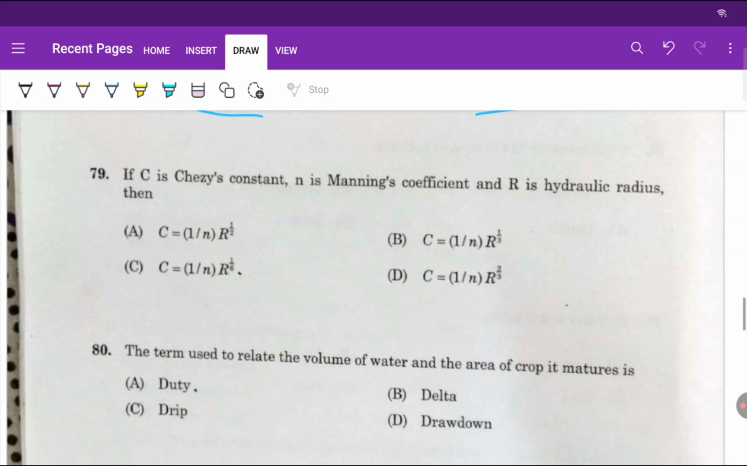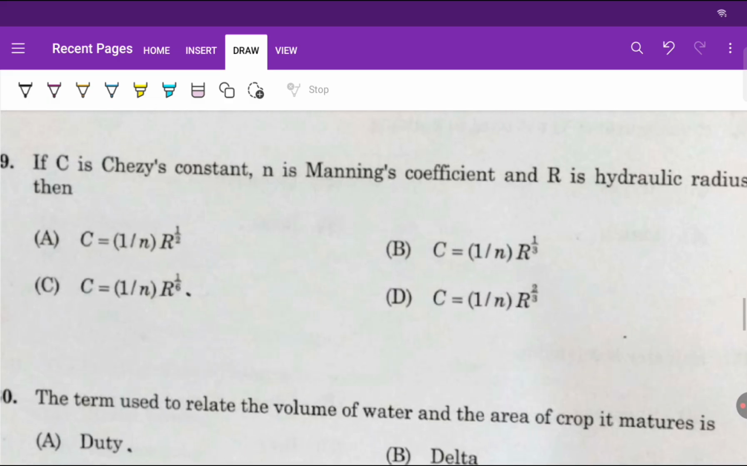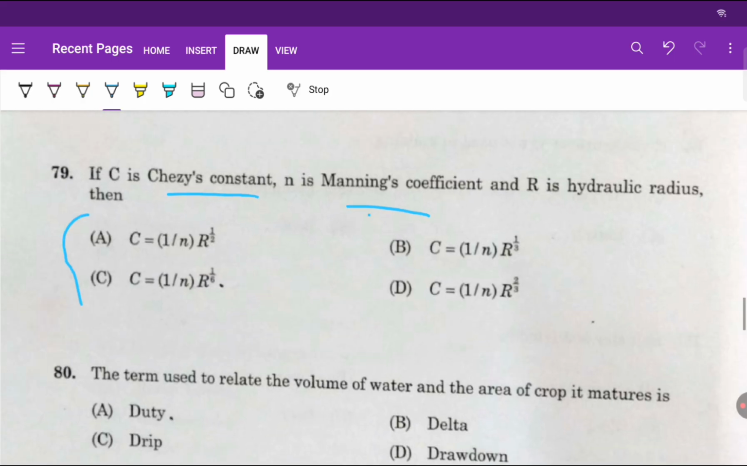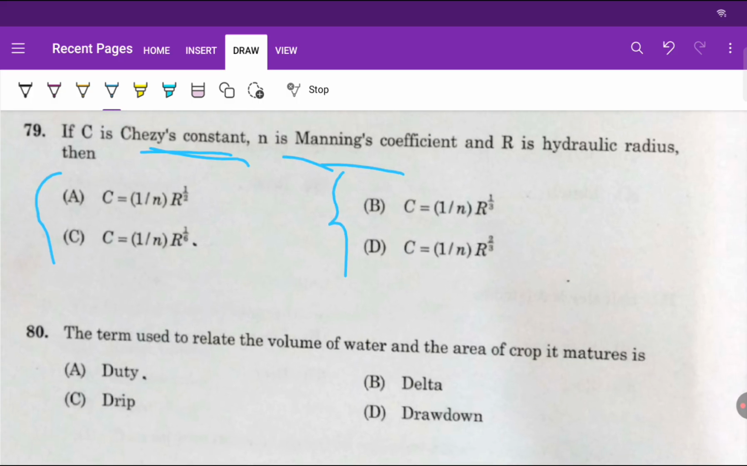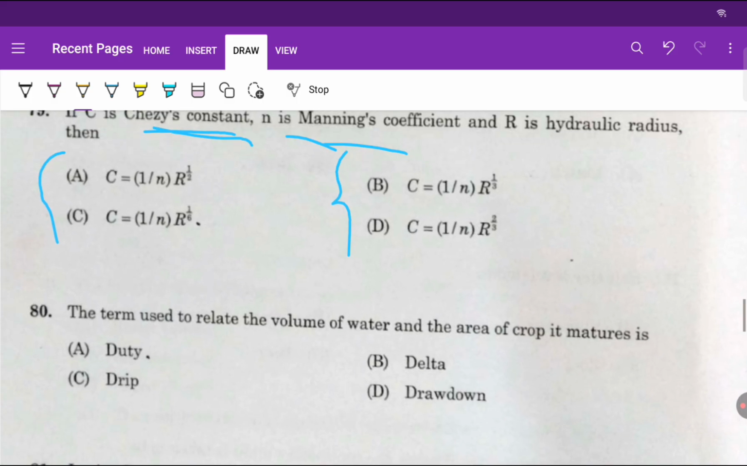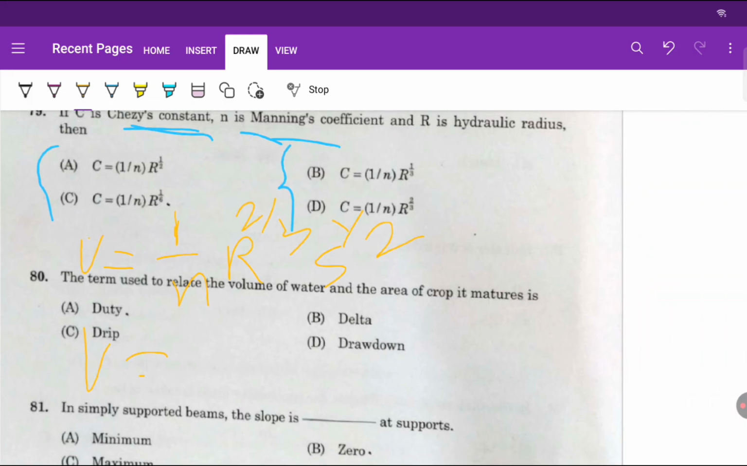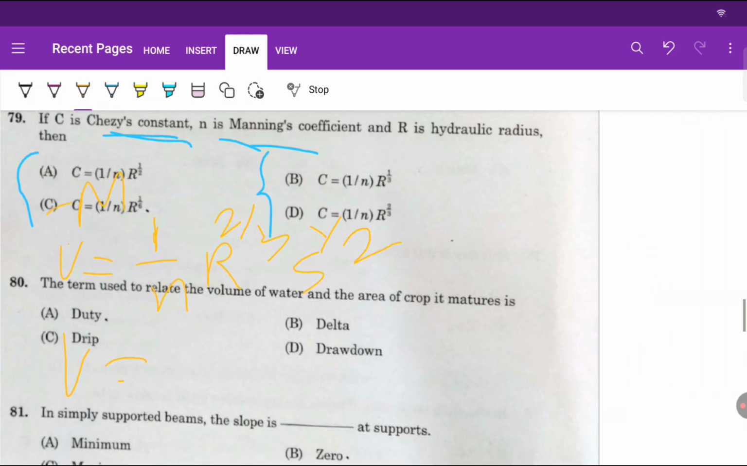Okay. Now coming to the next question. Chezy's constant and Manning's constant. There is a relationship between these two equations. You will see two equations in open channel flow for velocity. For Manning's, V is equal to 1 by n, R raised to power 2 by 3, S raised to power 1 by 2. Okay, this is Manning's, right?